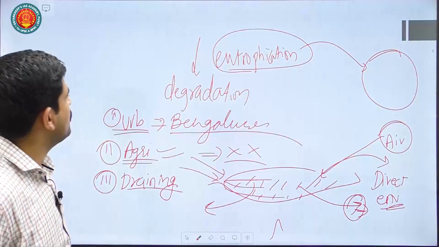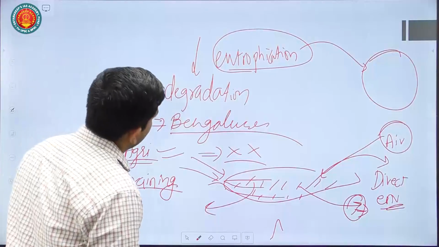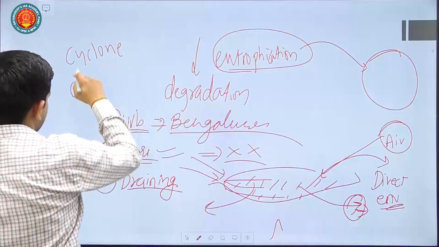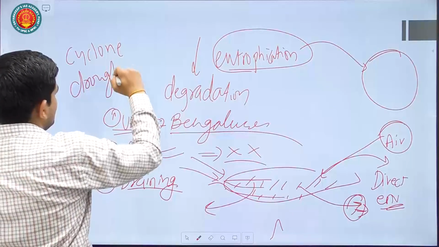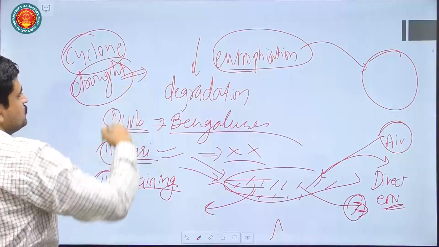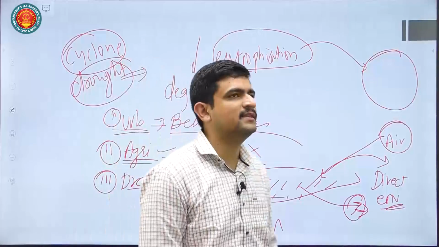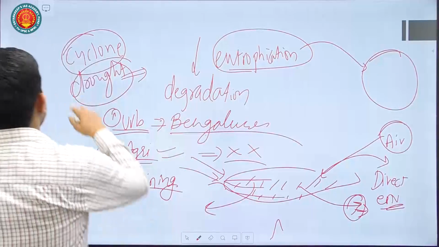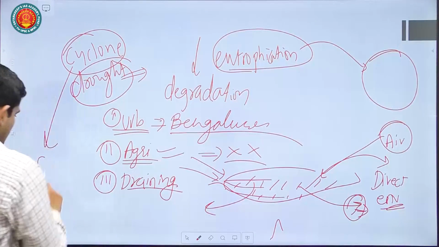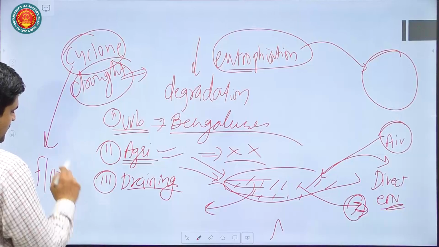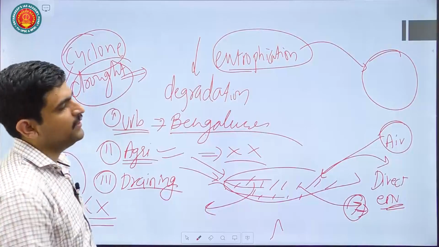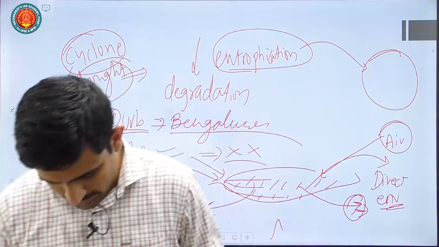Then you can also talk about the threat of climate change to the wetland ecosystem. Threats like cyclones, or natural disasters like drought. These are direct threats to the ecosystem of your wetlands. When there is a drought, there is no water available in the wetland. If there is a cyclone, the available flora in that area will also get degraded. Okay, and that also will result in various hazards with respect to that wetland.